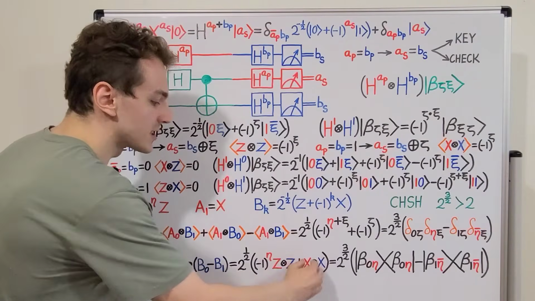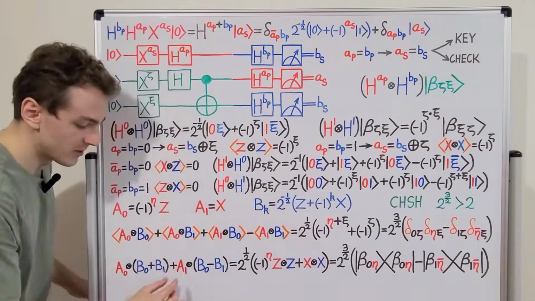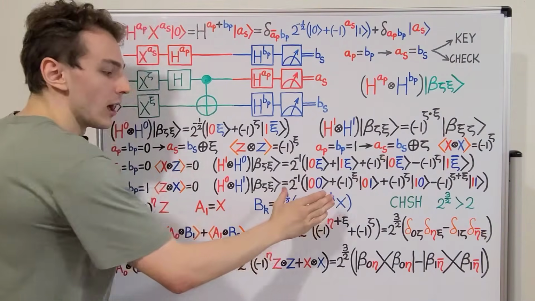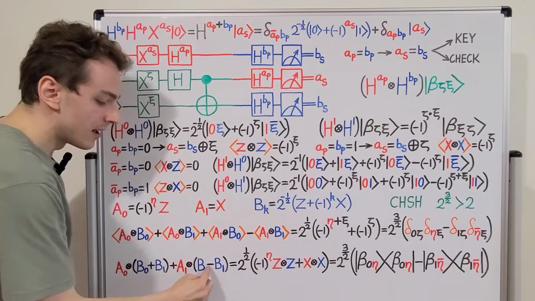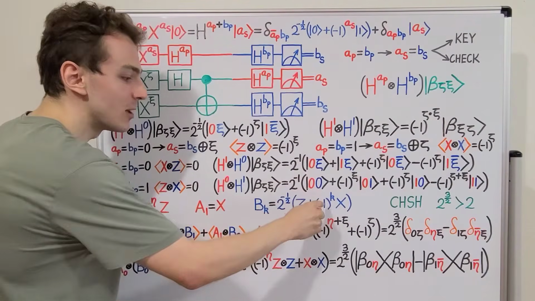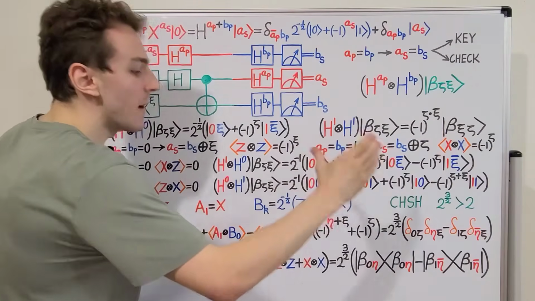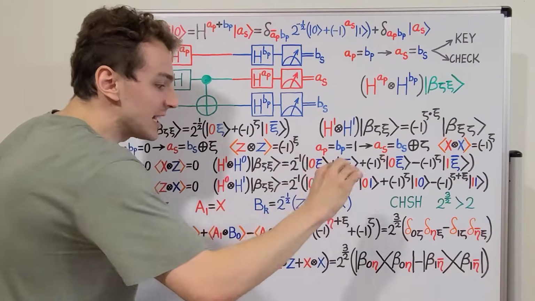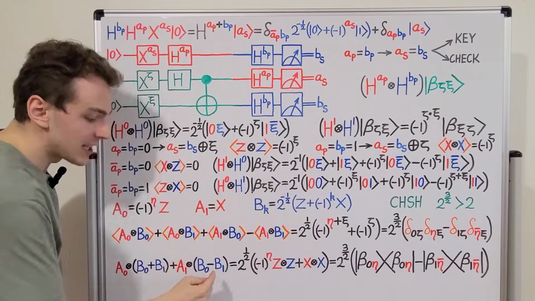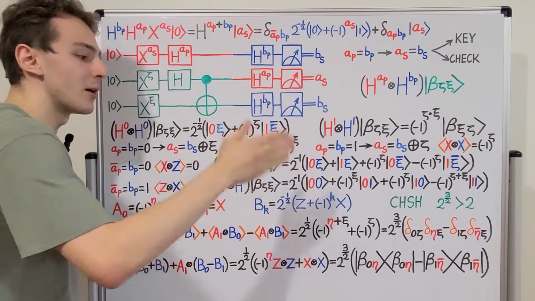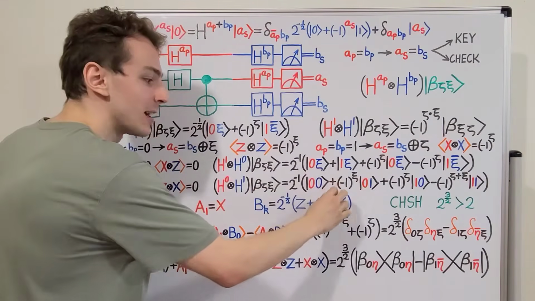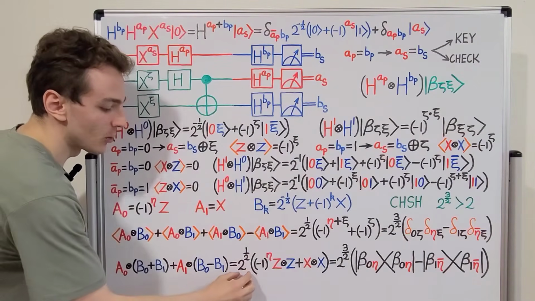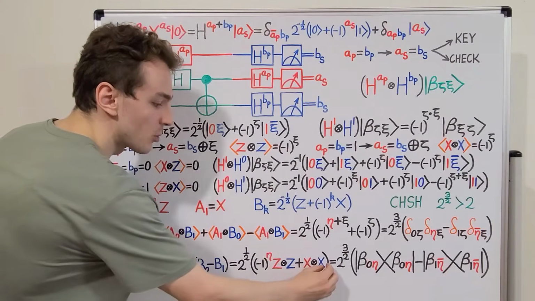Now let's have a look at this XX term. We've seen that A1 is Pauli X, and if we look at the difference of B0 and B1, we can see that this minus sign will cancel with the minus sign in B1. So if we take B0 minus B1, the Pauli Z terms will cancel, but the minus Pauli X will get another minus sign that will turn into plus Pauli X. So we'll have Pauli X plus Pauli X. So we'll have 2 times Pauli X, and then we again have this coefficient, and that gives us this coefficient when we simplify. So we have X tensor product X.